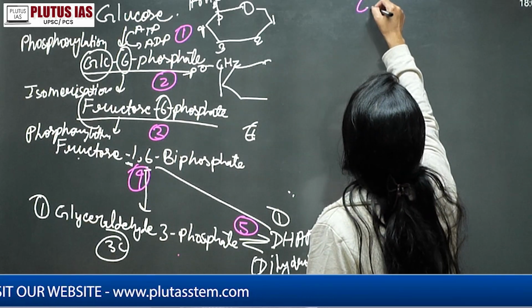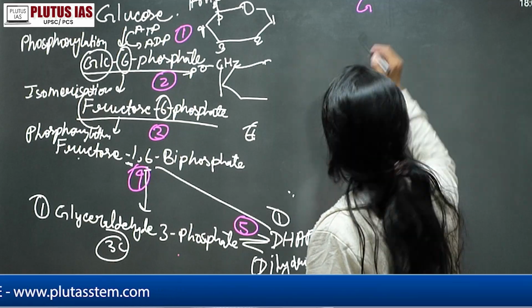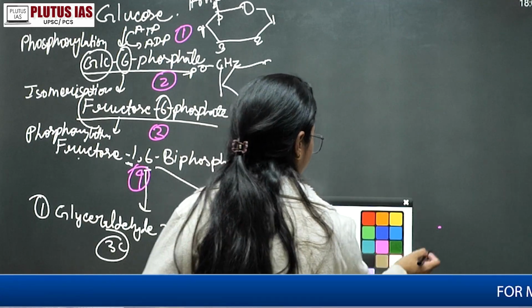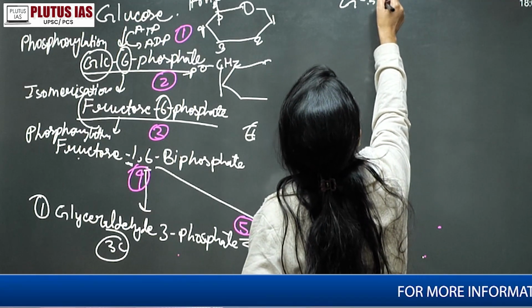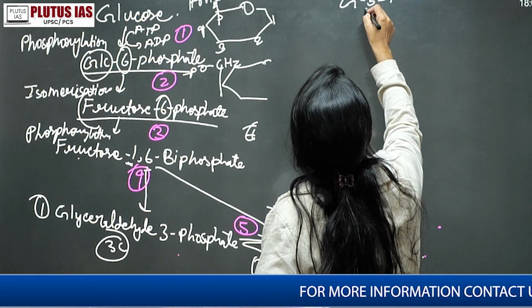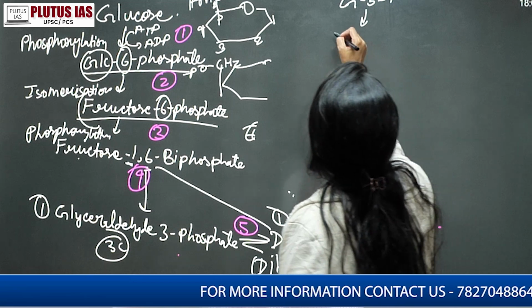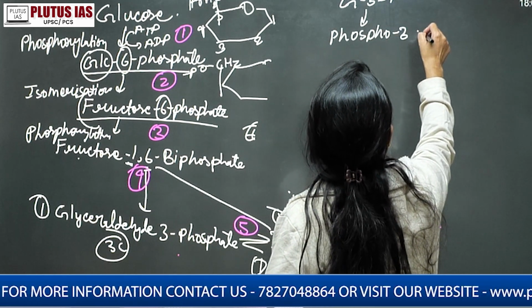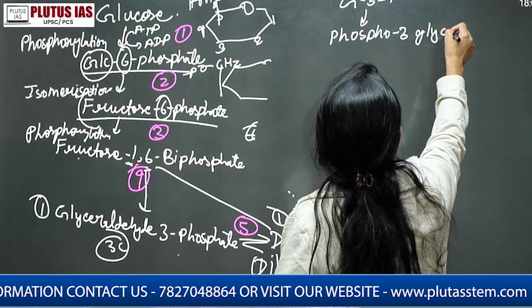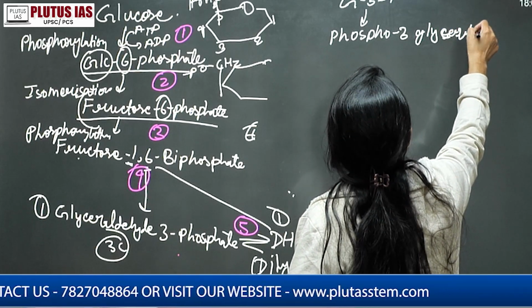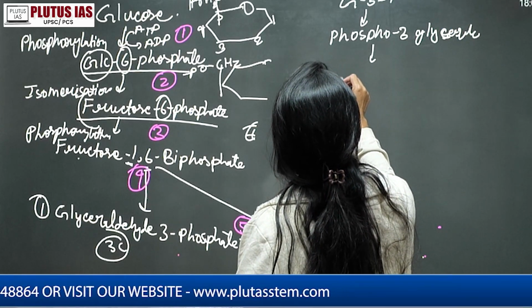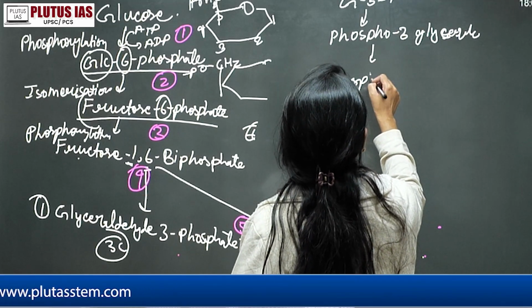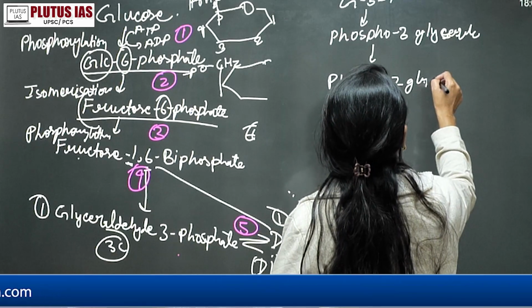Okay. So glyceraldehyde 3 phosphate converts into phospho 3 glycerate. Then phospho 2 glycerate. Of course, this is again the isomerization.